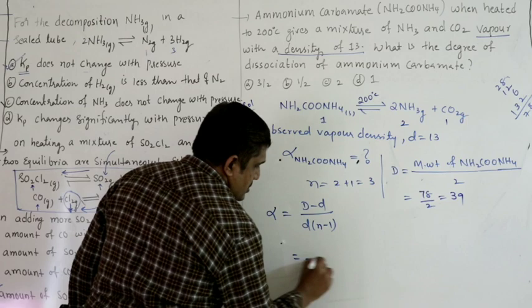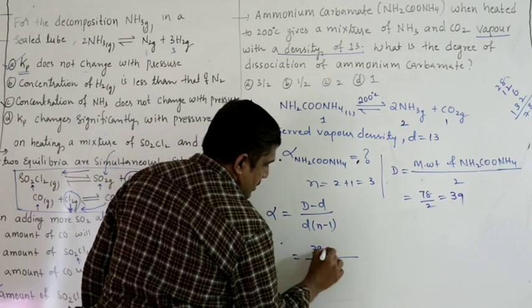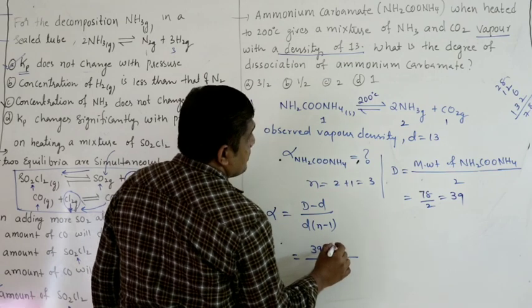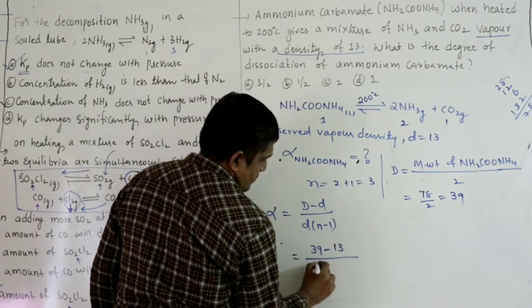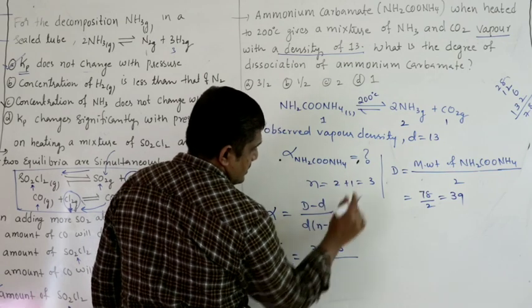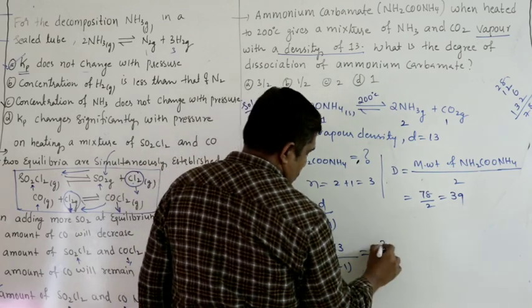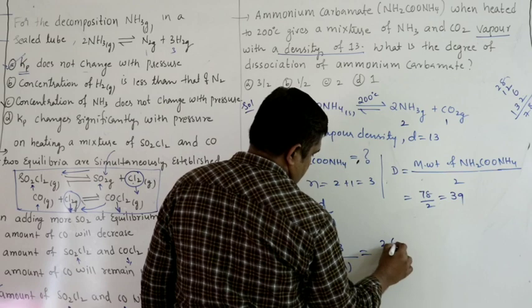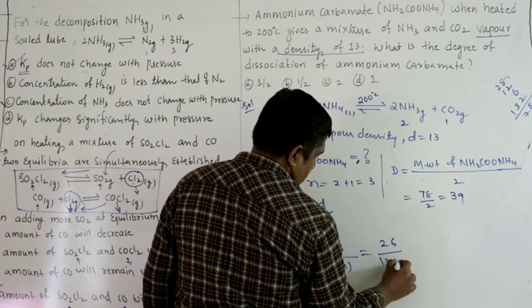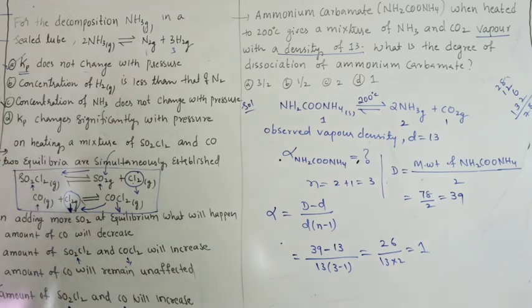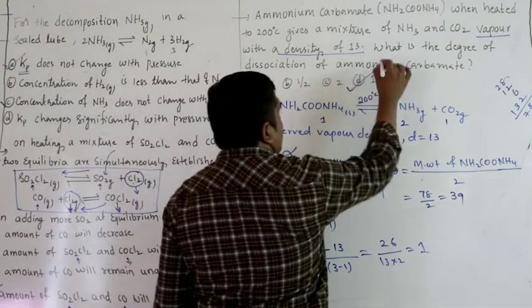So substitute the values. 39 minus small d is 13, already it is given, n is 3, so 26 by 13 into 2, get 1. So 1 is option D.